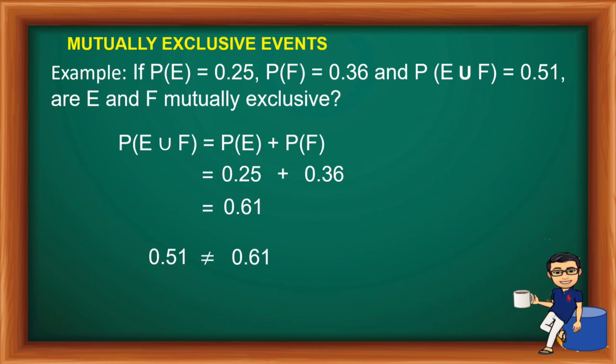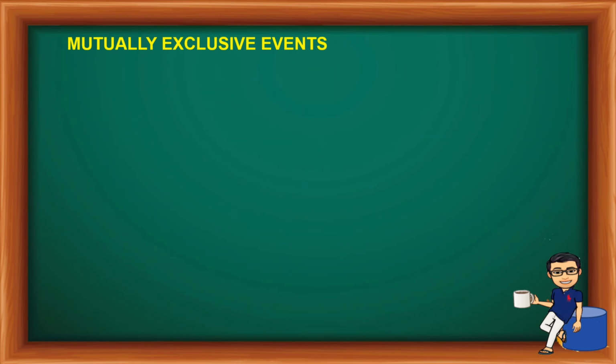Kasi kailan mutually exclusive? If they can't occur together, then the union of two events must be the sum of their probabilities. So para maging mutually exclusive event ang E at F, dapat ang sum nila ay ito. Para mutually exclusive sila. So dahil hindi, ibig sabihin they are not mutually exclusive events. Let's have the other one.